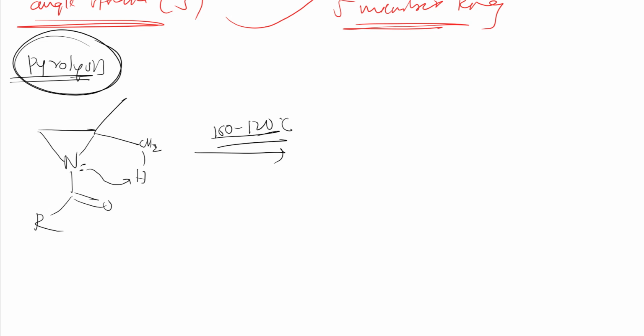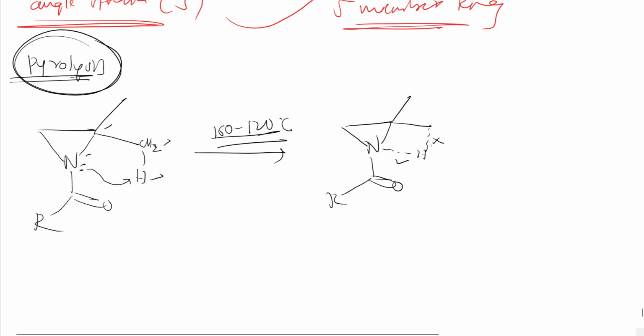So it will form a 4-member transition state, a 4-member like transition state, right? It happens only in the presence of heat, as I have told. CH3 like this, right? 4-member transition state. Further, this bond will be formed, and this bond will be broken. Let us see that.